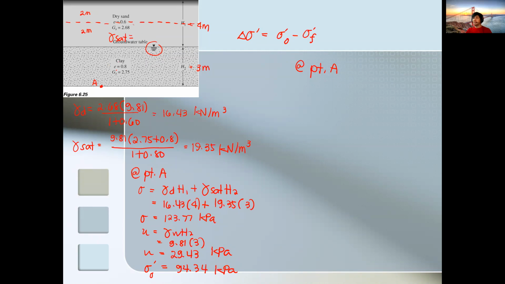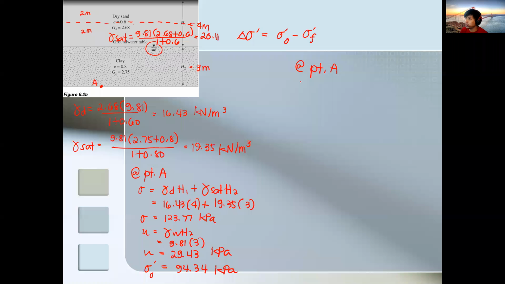So using the formula, 9.81, then using the Gs plus e of your sand layer, so 1 plus 0.6. So gamma saturated of the sand, if the water rises, that portion becomes saturated now. So we have 20.11.